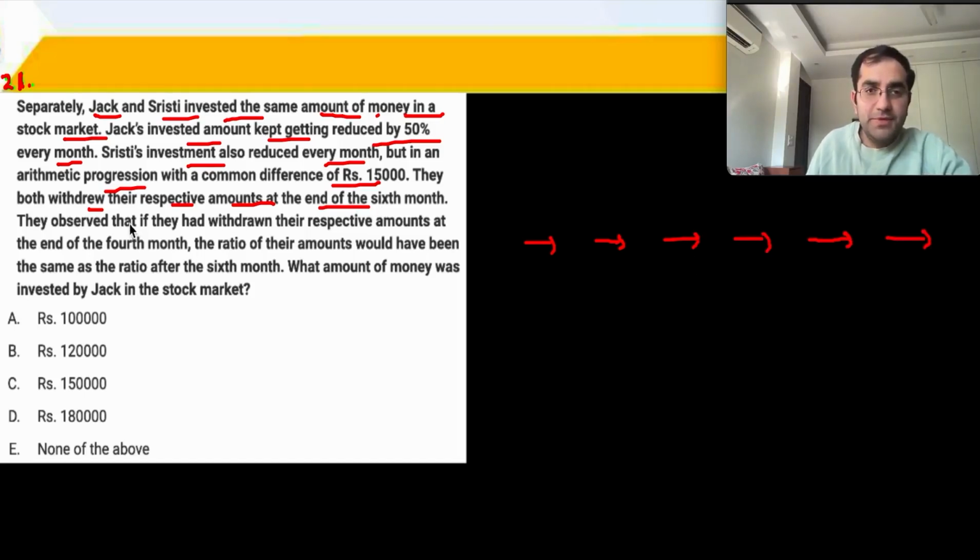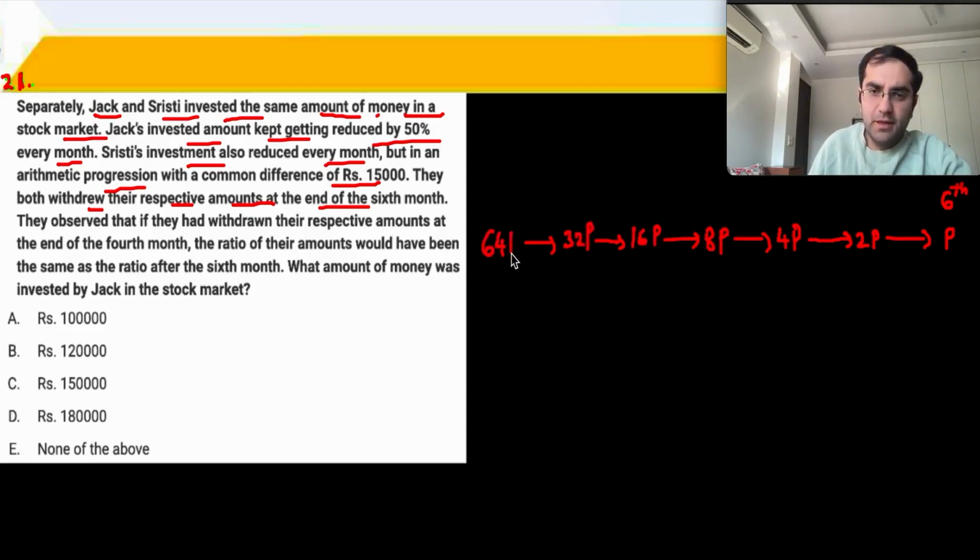ठीक है. So because Jack का value half होते जा रहा है, so let's say that at the end of the sixth month the value is p. That means before 1 month was 2p, 4p, 8p, 16p, 32p, 64p. बिकॉज वैल्यू हाफ होते जा रहा था. ठीक है. This is Mr. Jack.